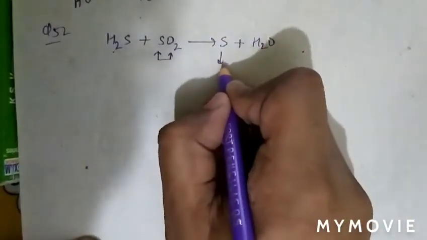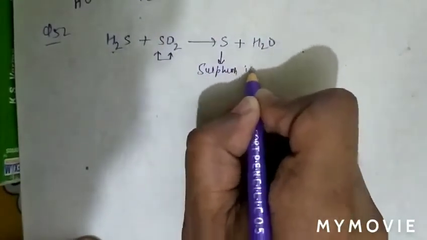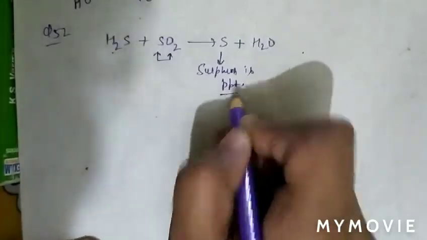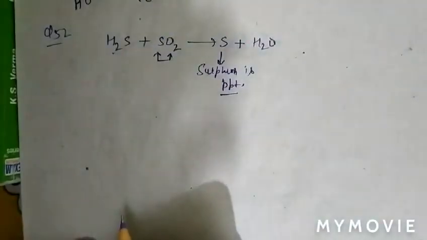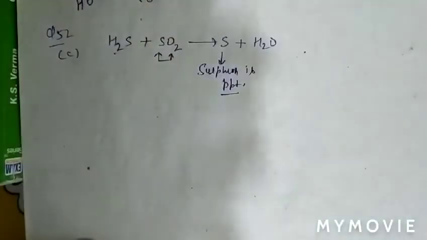So sulfur is precipitated in this reaction when SO2 is passed through acidified solution of H2S. So question number 52, option C is correct.